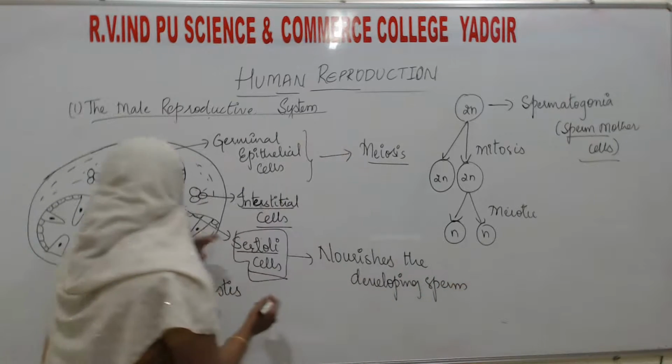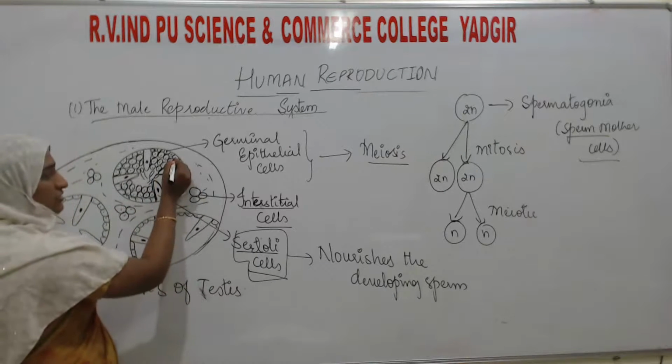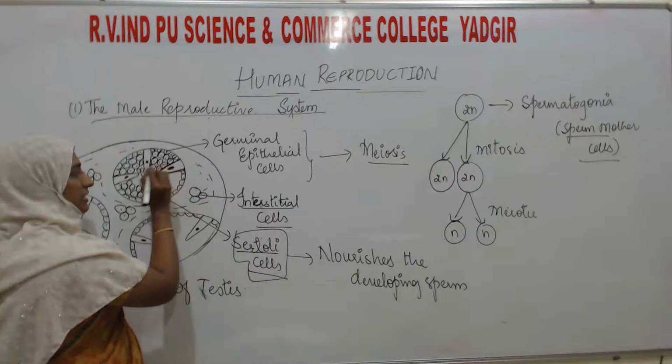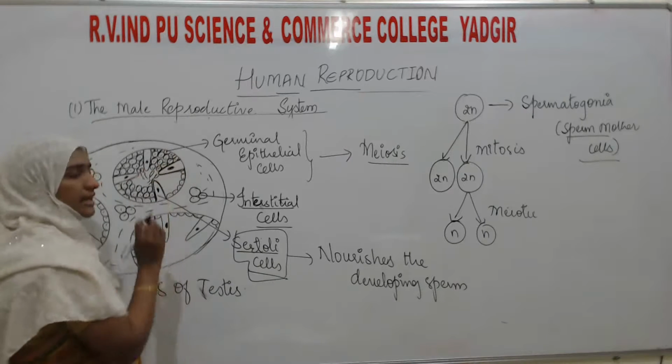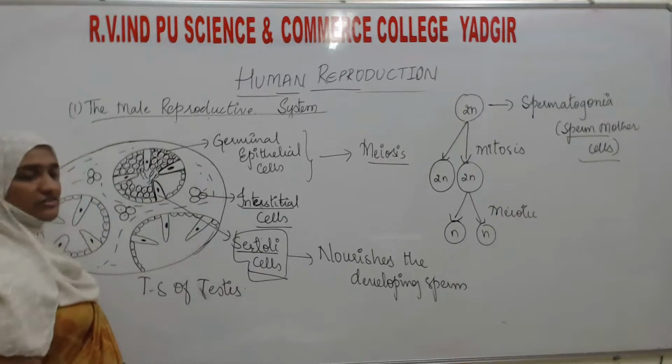See here, beside these Sertoli cells, the division is going to take place: primary spermatocyte, secondary spermatocyte, and then spermatid is going to form. They get the nourishment from the Sertoli cells.